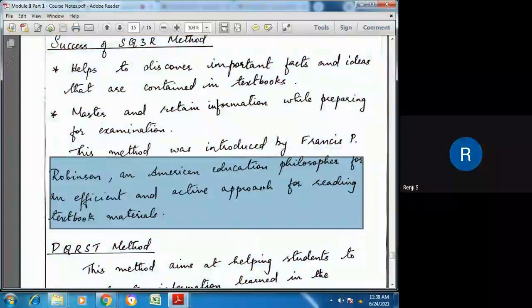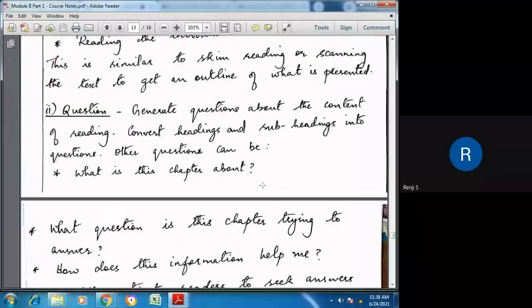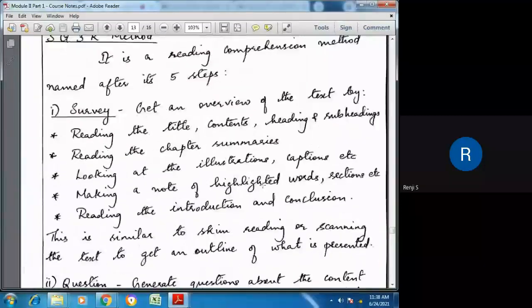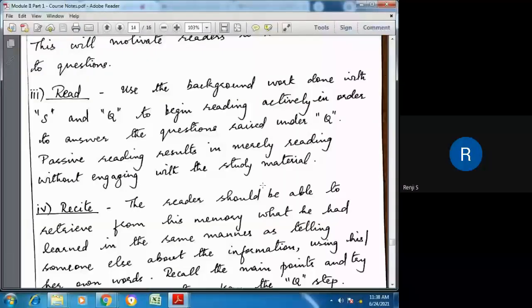So next time when you get a textbook, just try to follow these steps and find out how effective it is in understanding the material rather than directly reading the textbook chapter by chapter.